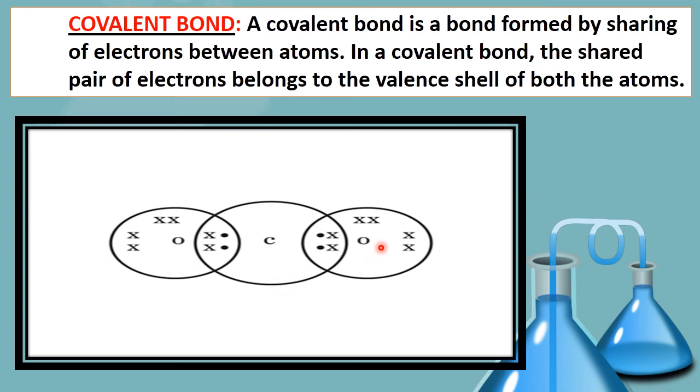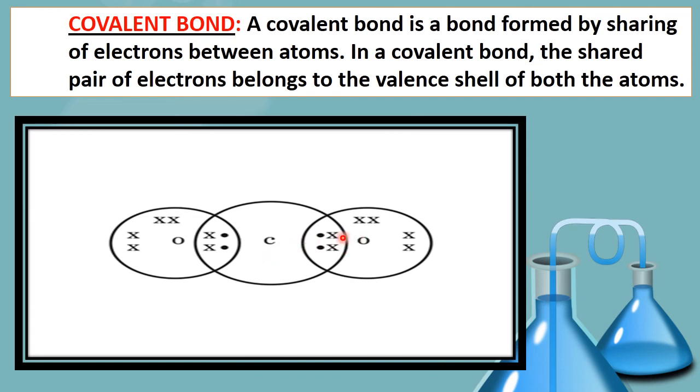Now let's have a look at the structure of carbon dioxide. This is the atom of oxygen. So oxygen has 6 valence electrons, 1 2 3 4 5 and 6. So oxygen needs 2 more electrons and carbon needs 4 more electrons.